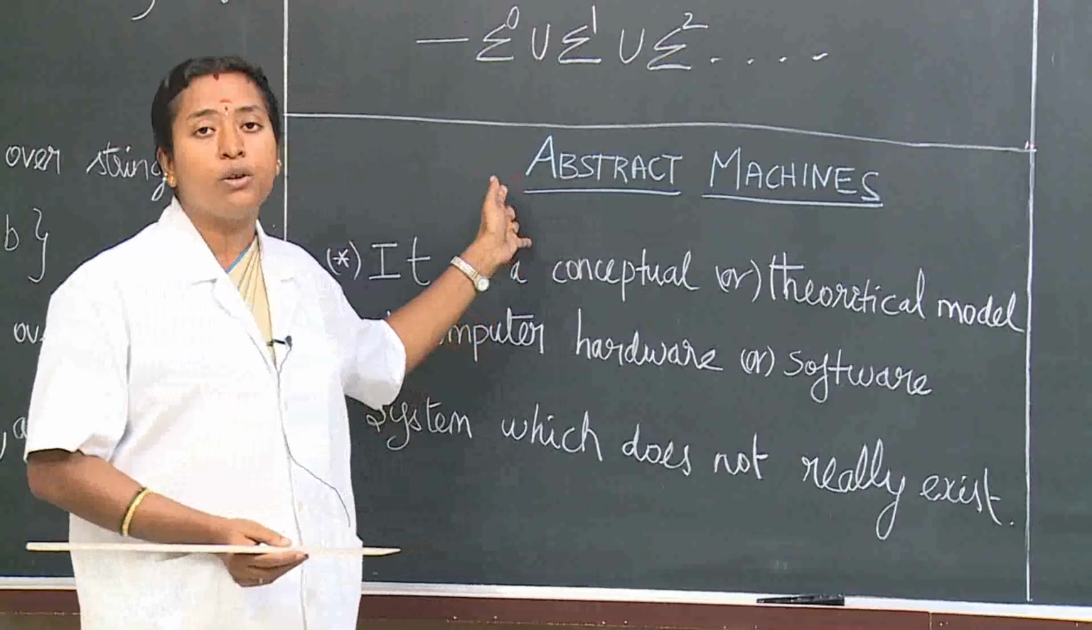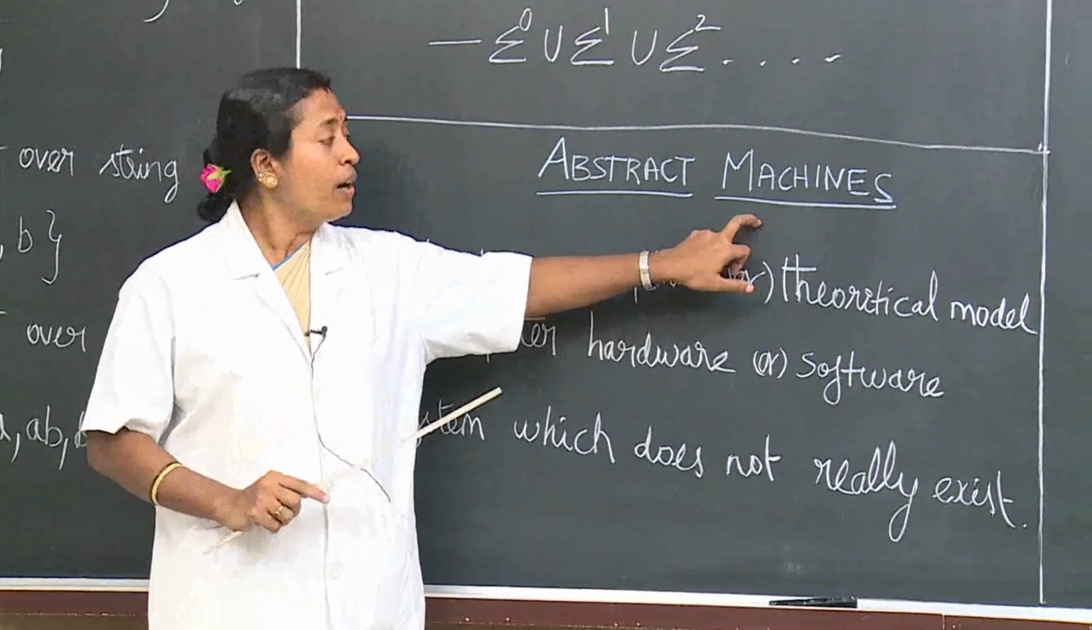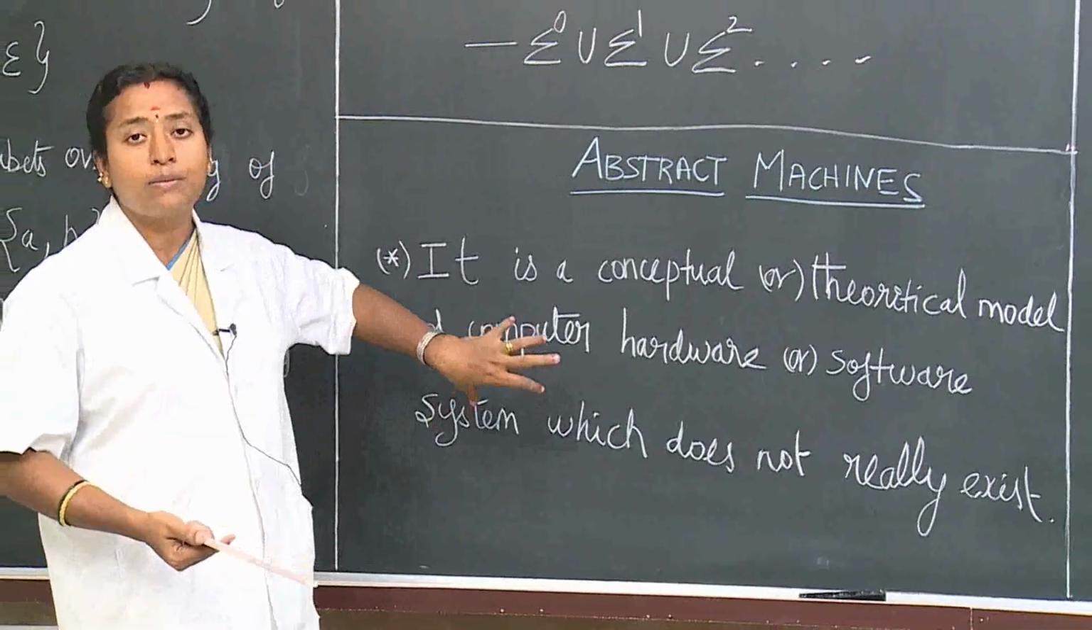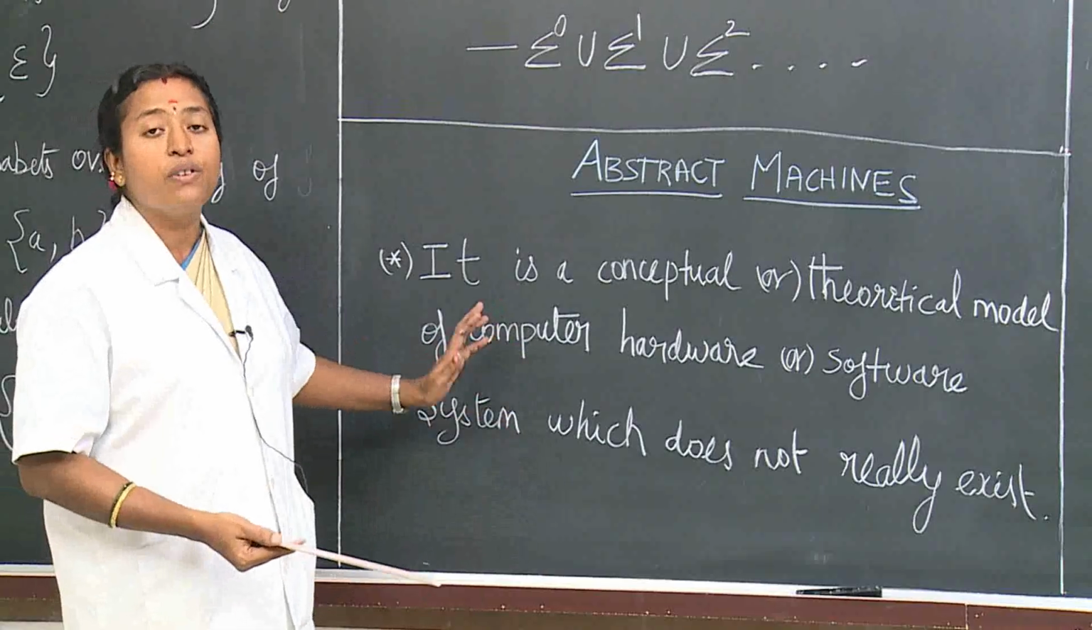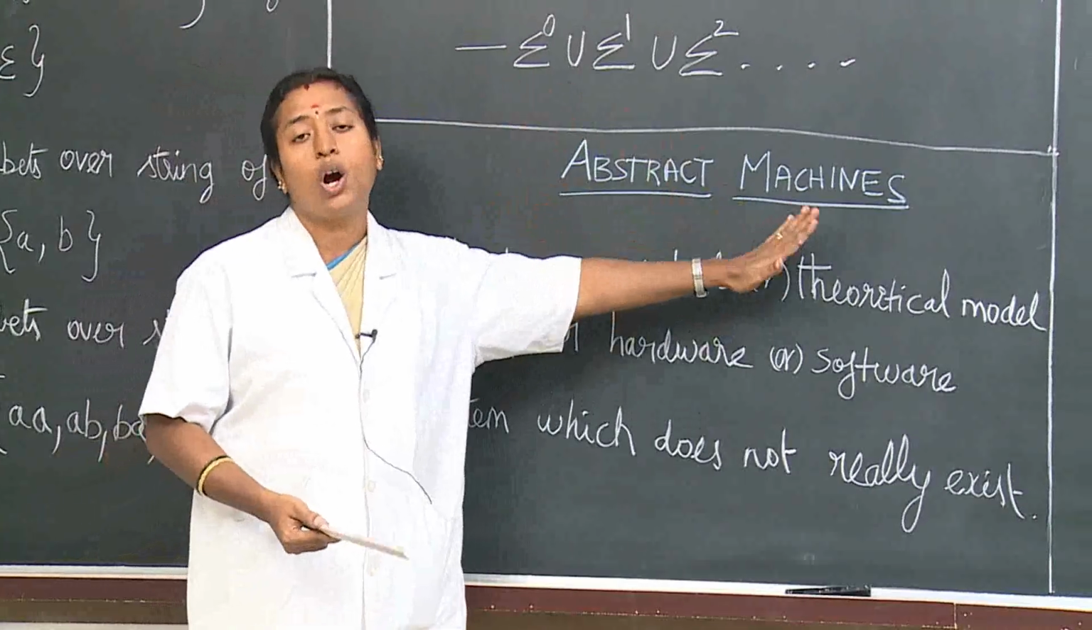Here, what we are going to do is consider abstract machines as models of real machines, design languages using certain rules and regulations, and check whether the languages are accepted by the machines or not.